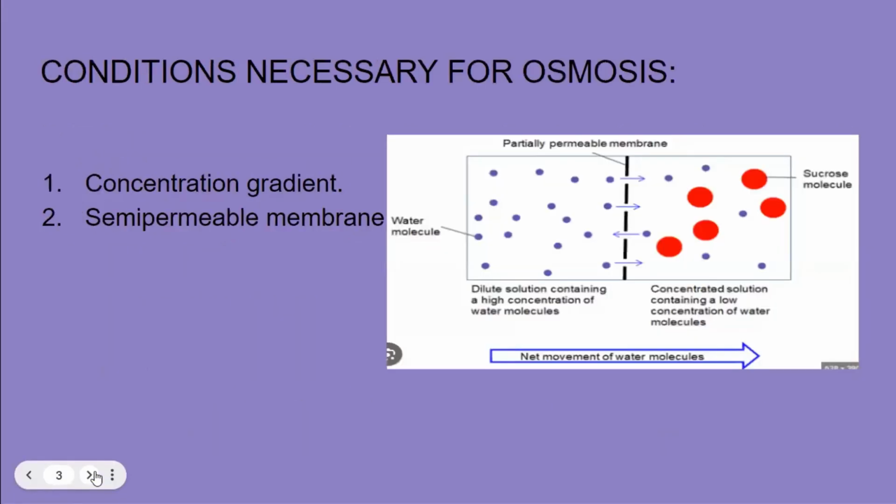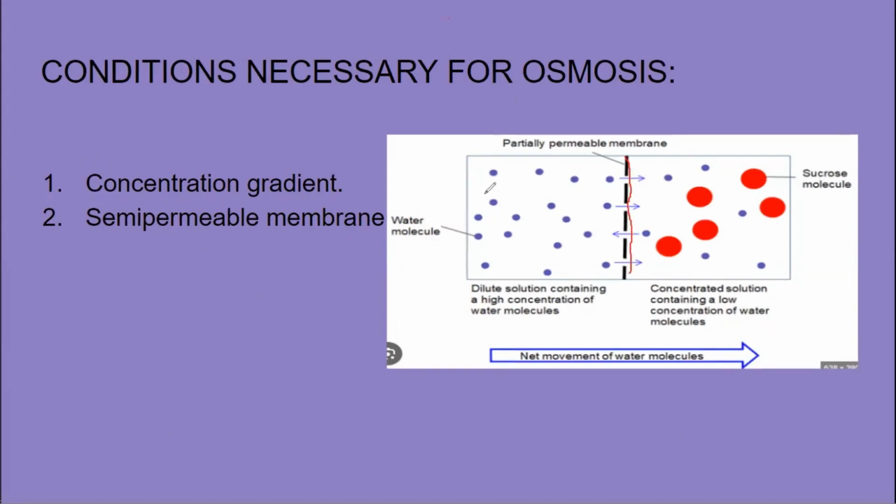Now we will see what are the conditions necessary for osmosis. The conditions which are necessary for osmosis to take place are concentration gradient and the semi-permeable membrane. What is the meaning of concentration gradient and semi-permeable membrane? You can see in this container, right in the middle, there is a semi-permeable membrane. On this side, the water molecules, these blue color tiny molecules representing the water molecules, you can count them, you can see them, they seem to be more.